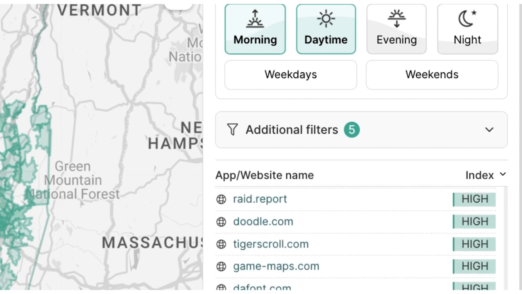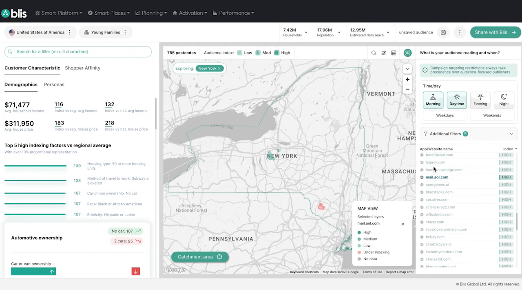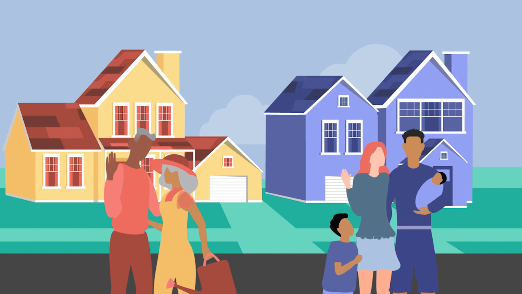with that publisher. When you activate a campaign, our system automatically generates combinations of locations, publishers, and times that are unique to your audience. Digital Affinity Profiles from Blis, a truly unique planning and buying platform.